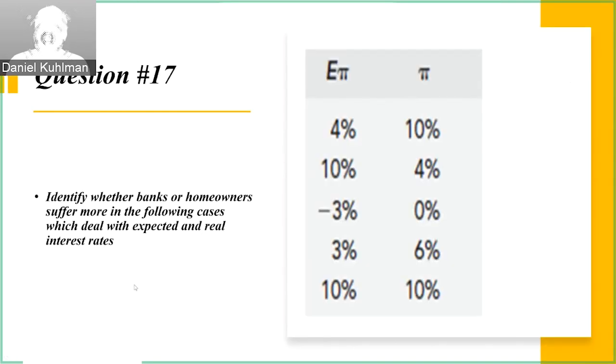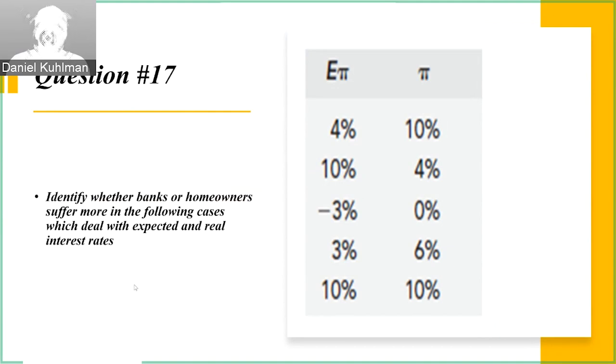Question 17. When the expected inflation rate, the column to the left, is lower than the actual inflation rate, banks will hurt the most. When the expected inflation rate is higher than the real inflation rate, then homeowners will hurt the most. And why is this?